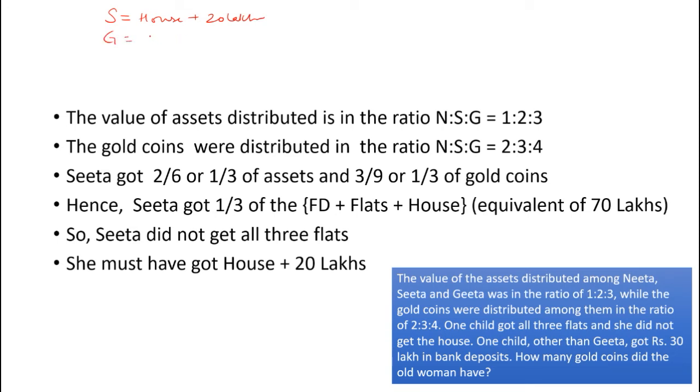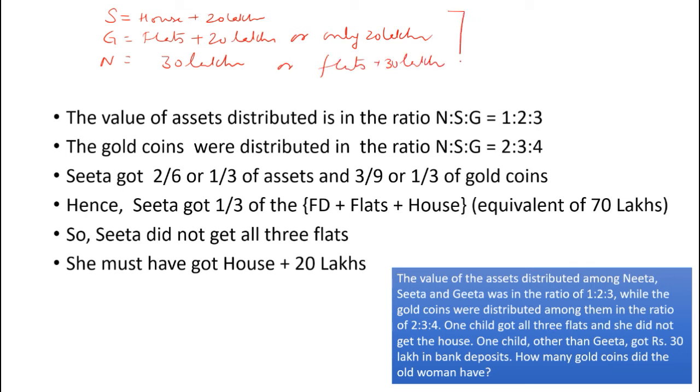Geeta could have got flats, all 3 of them, plus 20 lakhs or only 20 lakhs. And Nita could have got 30 lakhs or flats plus 30 lakhs. Isn't it? So these are the 3 things.